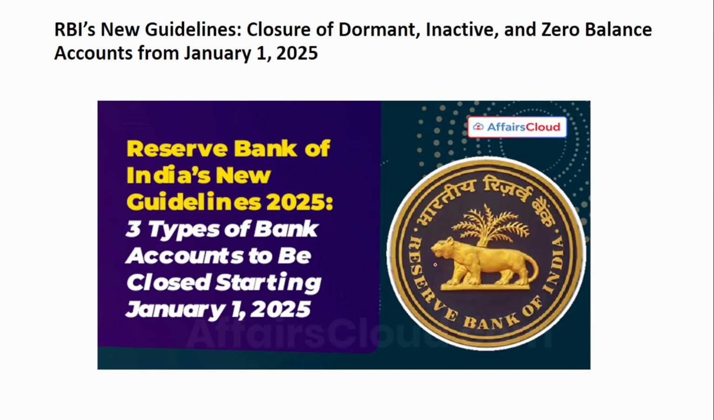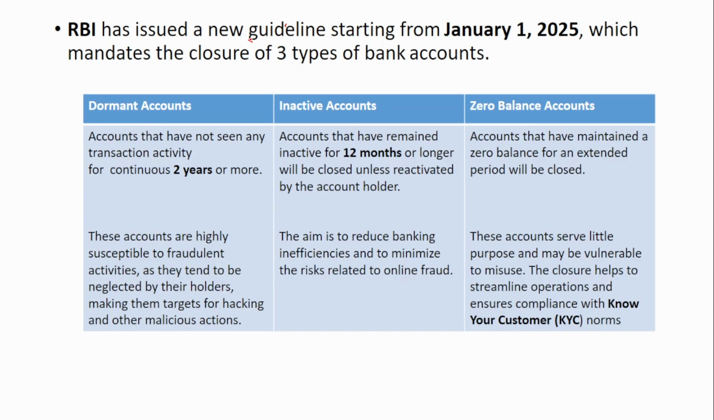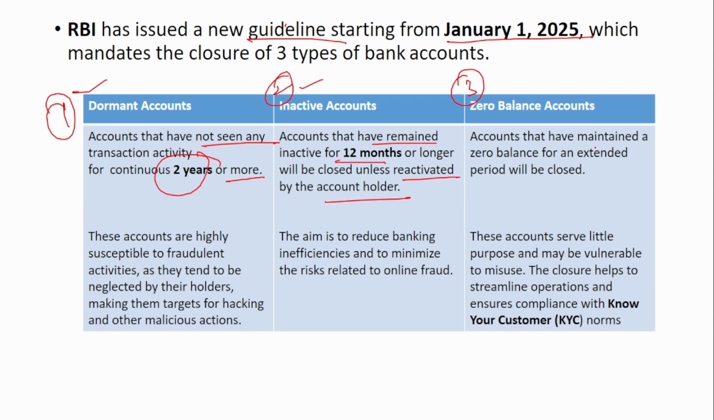Next is RBI's new guidelines for the closure of dormant, inactive and zero balance accounts with effect from January 1st, 2025. So RBI has issued new guidelines starting from January 1st, 2025 for these three types of accounts. So if you see, these are dormant accounts, inactive accounts and zero balance accounts. Dormant accounts are the accounts that have not seen any transaction activity for continuous 2 years or more. And inactive accounts have remained inactive for 12 months or longer and will be closed unless reactivated by the account holder. Last one, zero balance: accounts that have maintained a zero balance for an extended period will be closed.